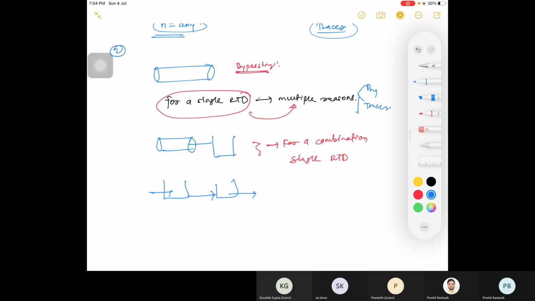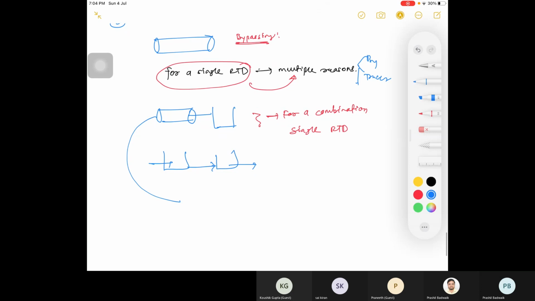But can you please tell, for this arrangement, take any arrangement, you will get a single RTD, right? Will you get more than one RTD for a single arrangement? No, sir. Single RTD. For a single arrangement, you will have a single RTD.